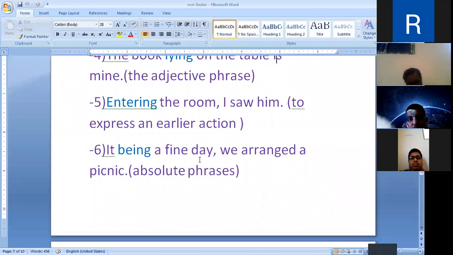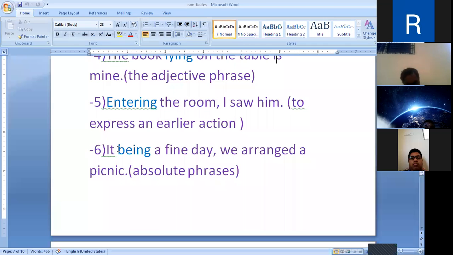It may be seen that the present participle forms a phrase with the noun or pronoun placed before it, and that phrase is independent of the subject or the remaining part of the sentence.